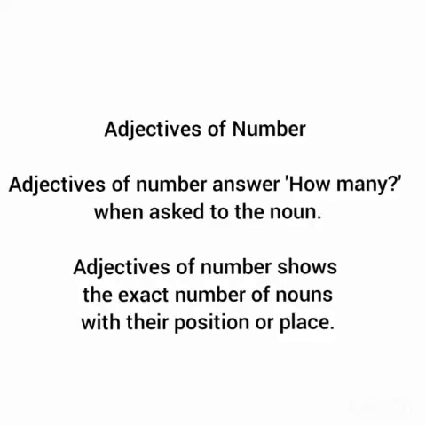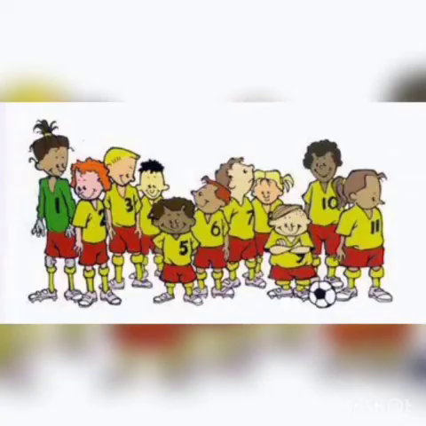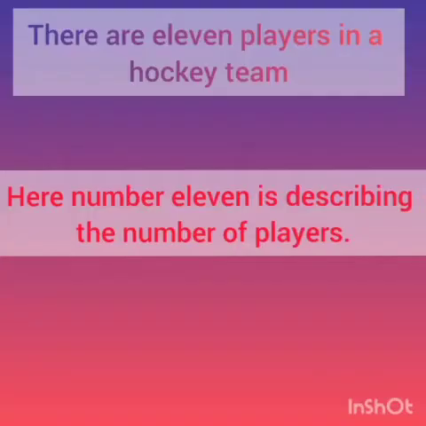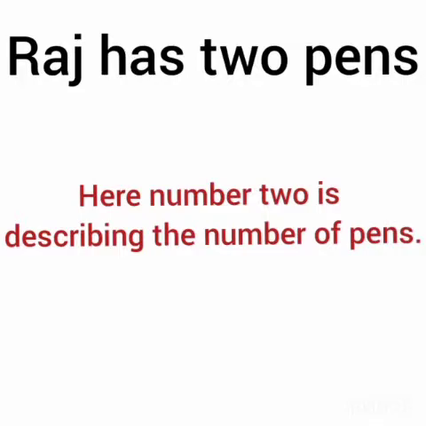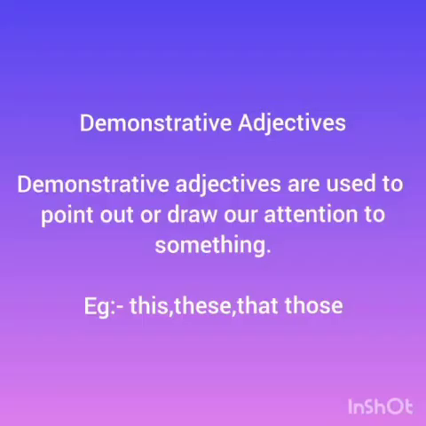Adjectives of number. Adjectives of number answer how many when asked to the noun. Adjectives of number show the exact number of nouns with their position or place. Let us go through some examples of adjectives of number. There are 11 players in a hockey team. Here, the number 11 is describing the number of players. Raj has 2 pens. Here, the number 2 is describing the number of pens.